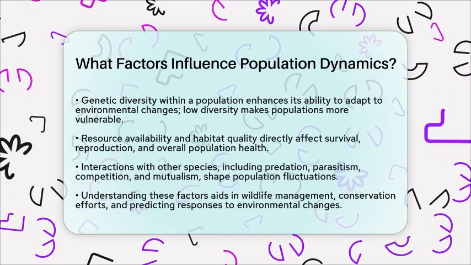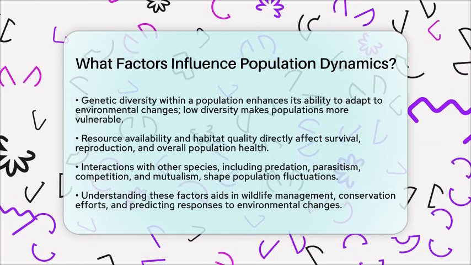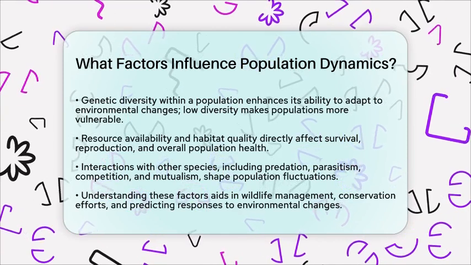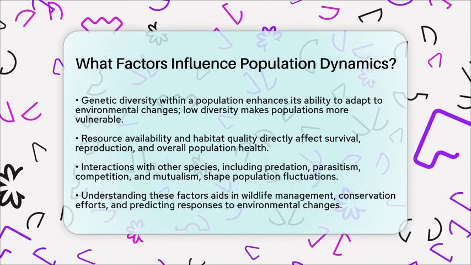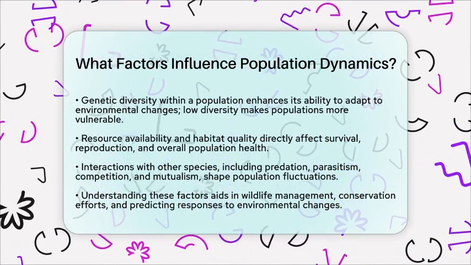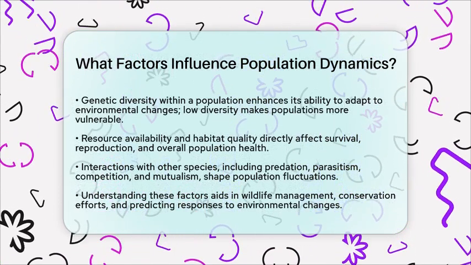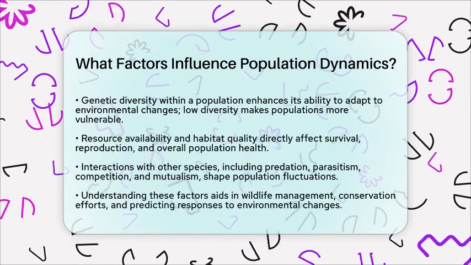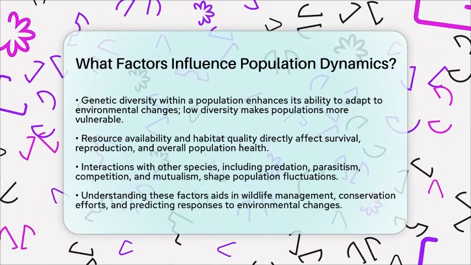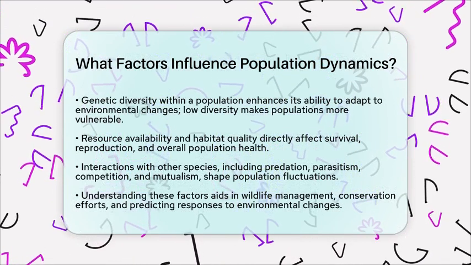Finally, interactions with other species influence population dynamics. Predators keep prey populations in check. Parasites can weaken hosts, and competition between different species can limit growth. Sometimes, species form mutualistic relationships that help each other thrive, indirectly affecting population sizes.